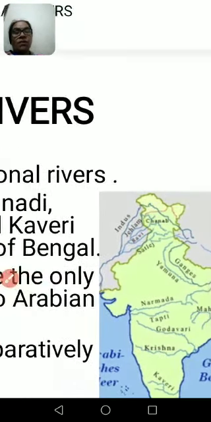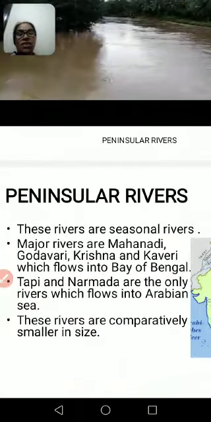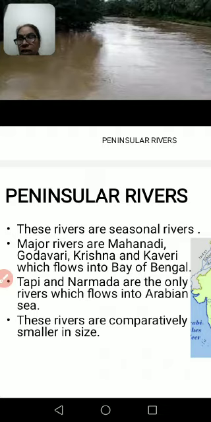Now finally we can take out the examples and also take out the difference between Himalayan rivers and peninsular rivers. Most of the Himalayan rivers are perennial. It means that they have water throughout the year, and a large number of peninsular rivers are seasonal.